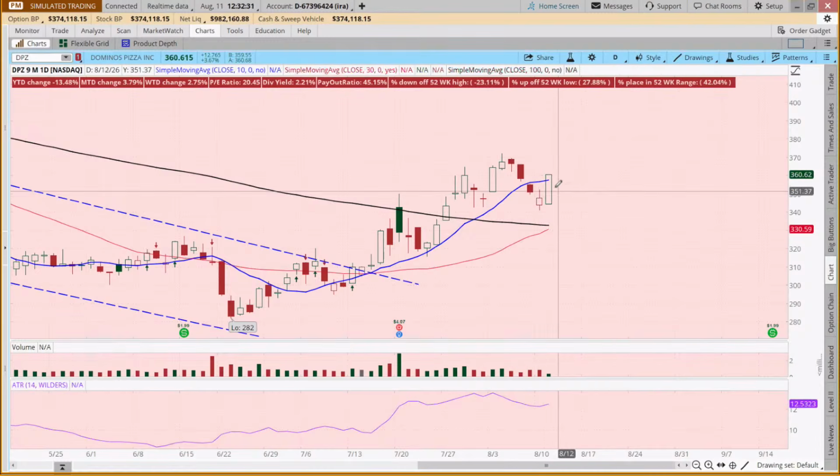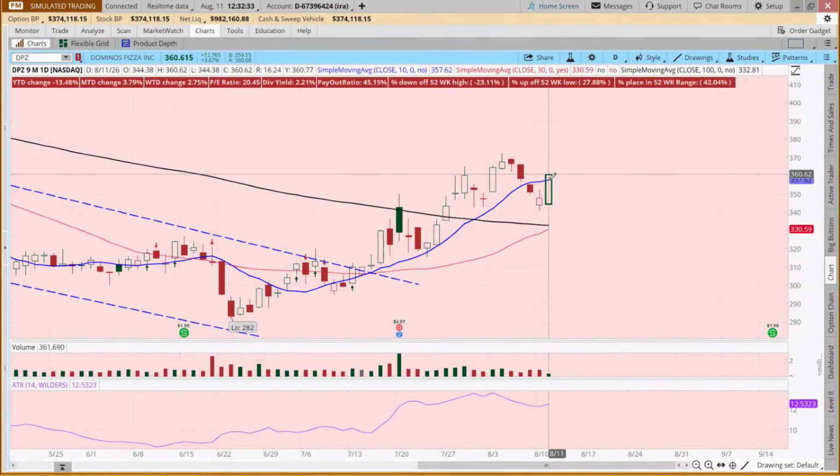So if I said, okay, we're currently at the high of the day, at 360.62, let's add $12.53 to that. When I first looked at this morning, it was at 12.39 and the stock was trading at 358, so our target would have been 370.85.